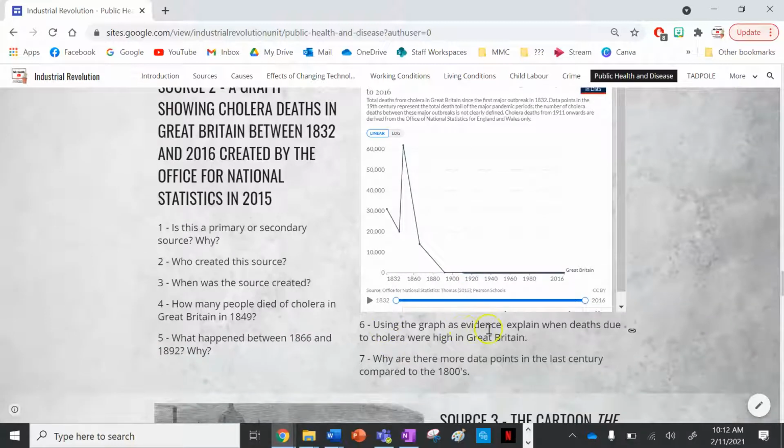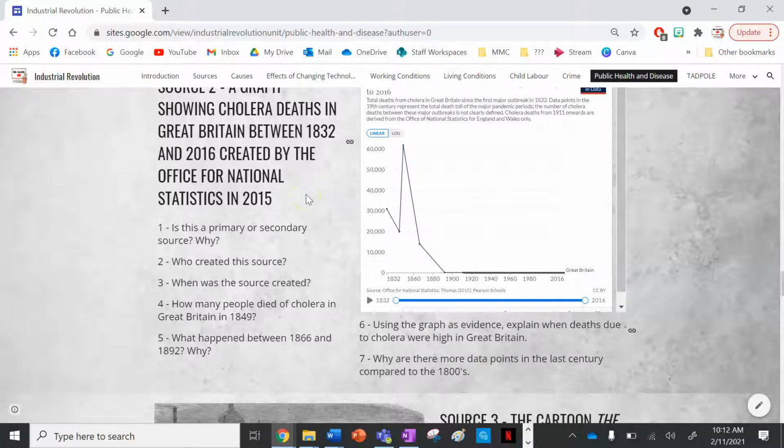Number 6, using the graph as evidence, explain when deaths due to cholera were high in Britain. So they were high in Britain, especially during the years of 1845 to 1866. This is when they were at their highest, because these are the years that outbreaks occurred. It was also when people believed in things like miasmas and didn't know that cholera was spread by drinking contaminated water that had people's poo and pee in it, and mainly because as well as the overcrowding of industrial cities.